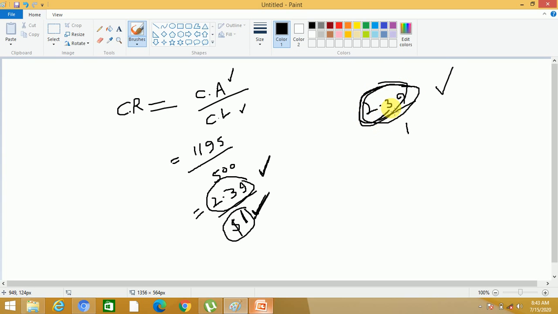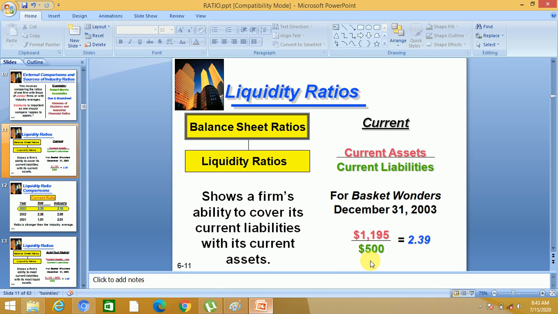So here the firm's short-term debt-paying ability is very good. If it is 1.5, it is good. It shows a good current ratio, meaning the firm can easily pay its short-term liabilities. 2.39, compare it with 1.5. So it is showing a good ratio. Now check it here, 2.39.